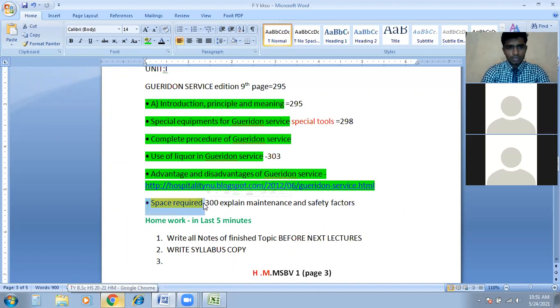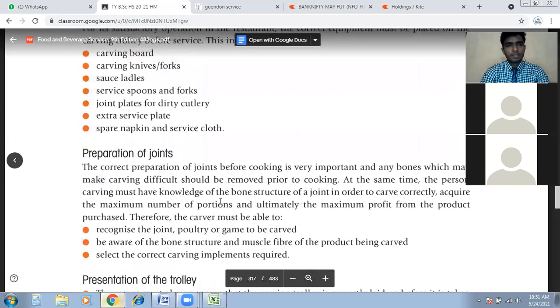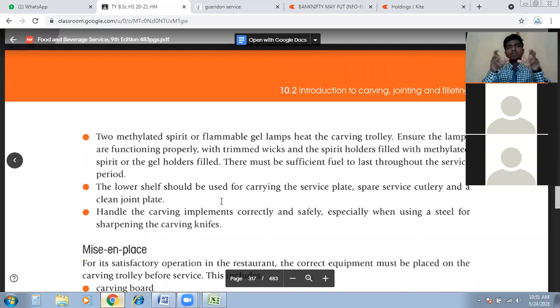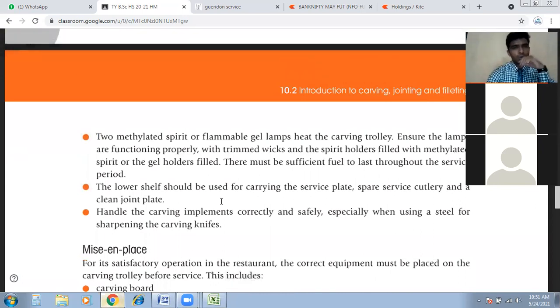So this topic is over. Space requirement, what safety measures, how we need to organize the safety valves, how to tighten them. Okay, it is over here.